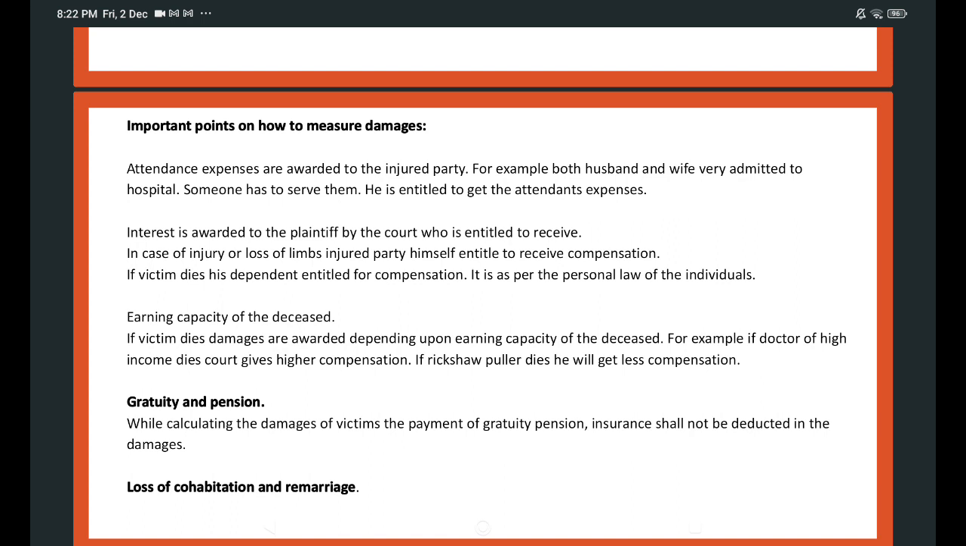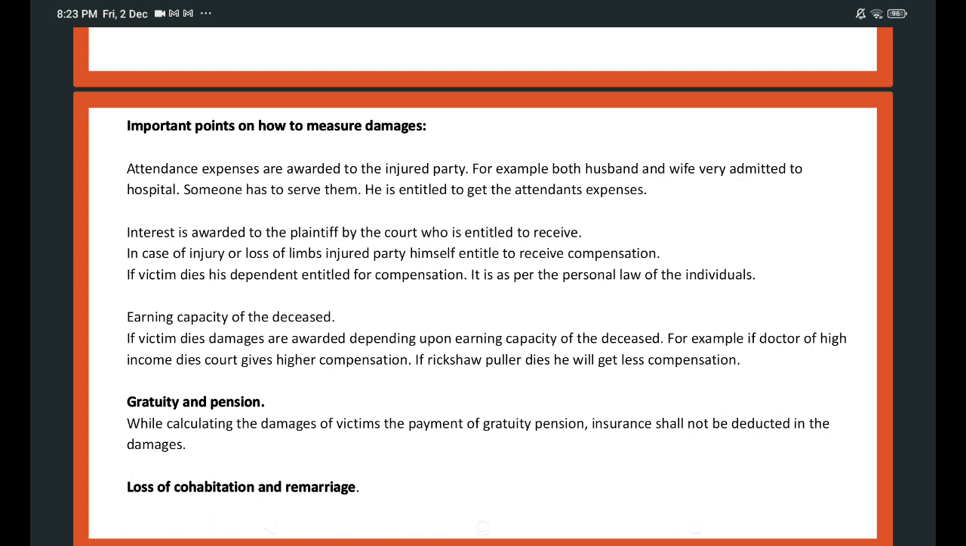How to compute damages in case of loss of cohabitation? That is also very important. Cohabitation means consortium. It means association between the husband and wife. It involves love, affection, comfort, mutual services, sexual intercourse, everything is included. If a tortious act is committed against the wife, the husband can sue the defendant who caused such tortious act. Similarly, the wife is entitled to damages for the loss of cohabitation.